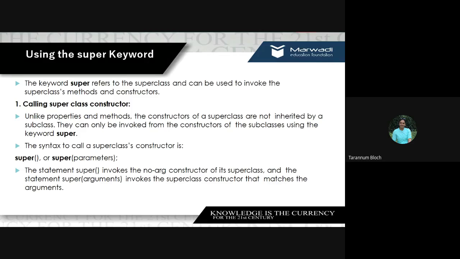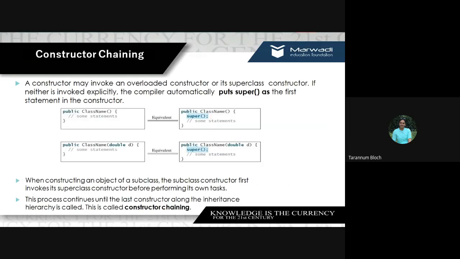So the statement super, when you invoke it, will call the no-argument or default constructor of its superclass. And the statement super with arguments invokes the superclass constructor which matches the arguments. Because if a superclass has 5 data members, we may have various constructors, such as a constructor with 1 argument, 2 arguments, 3 arguments. So when you give the super keyword with arguments, it will call the matching constructor. Fine, right?